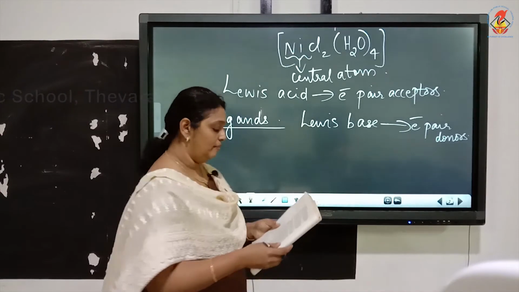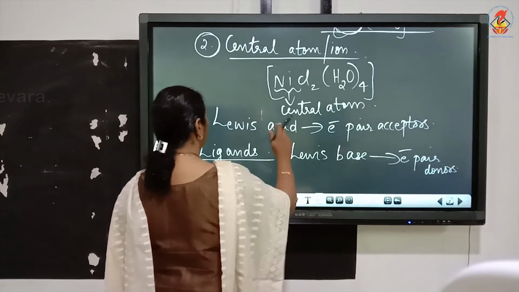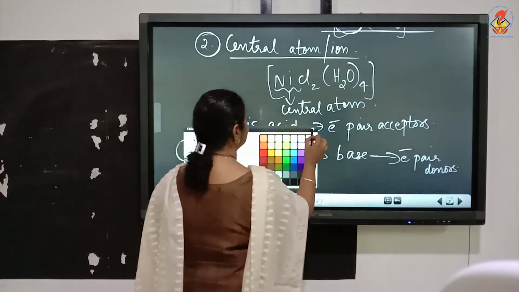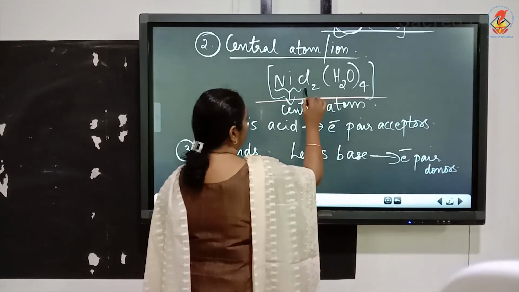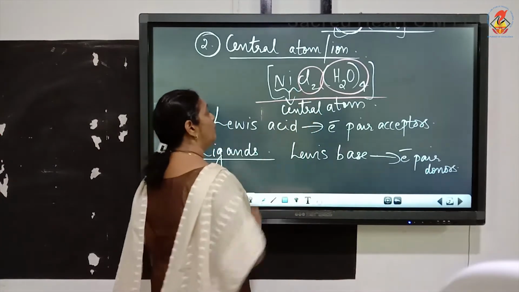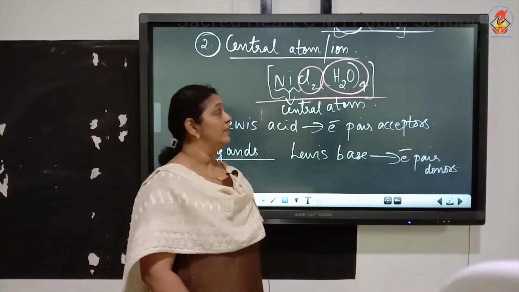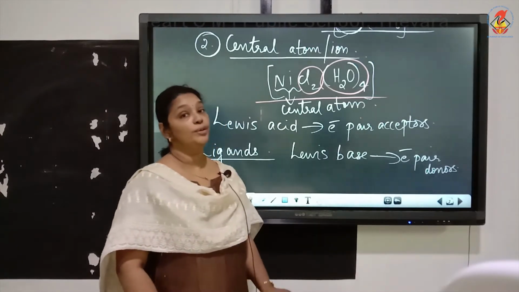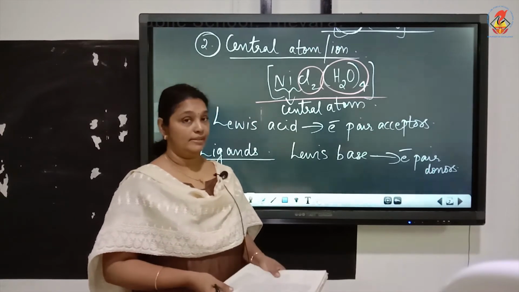For example, in NiCl2(H2O)4, which are the ligands present? It is the chloride ion and H2O. There are 2 chloride ions and 4 H2O molecules. So they are the ligands in the compound NiCl2(H2O)4, which are linked to the central metal atom.